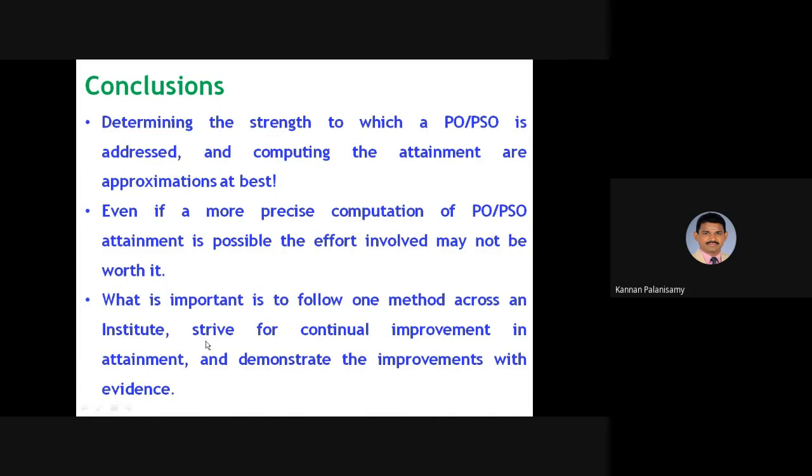Whatever method you are following, you have to find out the improvement at the different stages, and how this is improved. All those things should be shown, right? So with this, we can conclude the session.